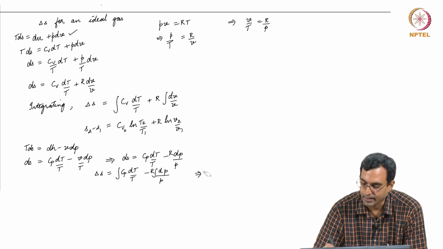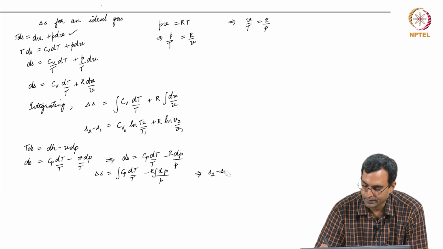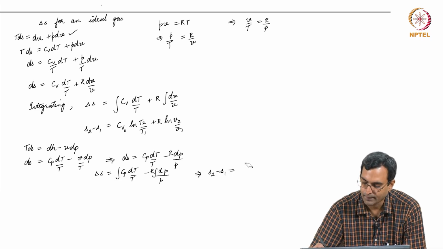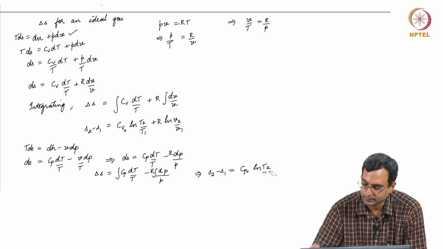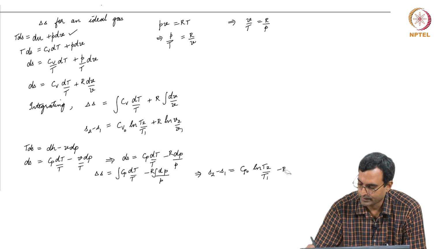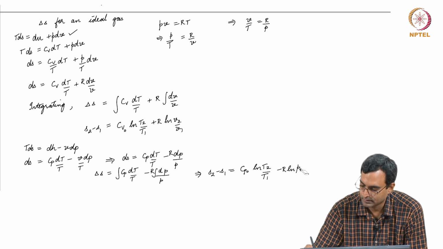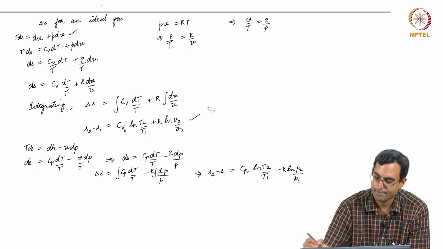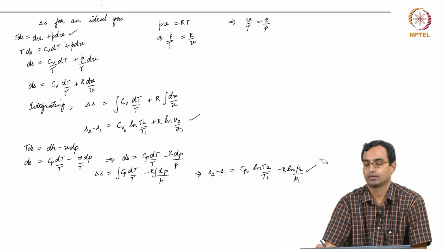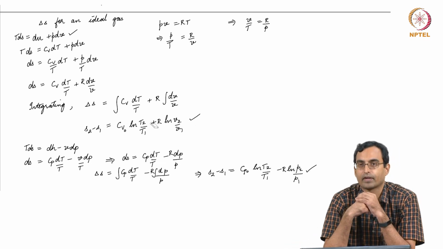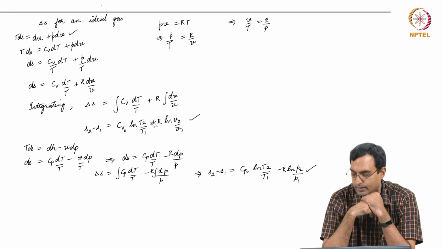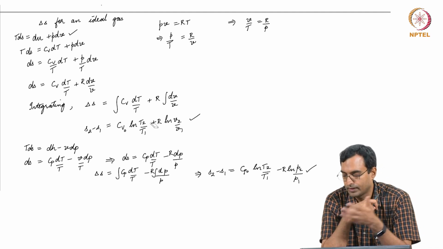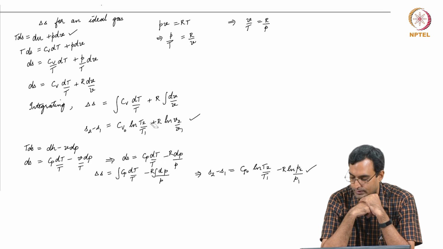So, for that perfect gas where Cp is constant, I have S2 minus S1, which is essentially delta S, is some Cp naught times ln T2 by T1 minus R times ln P2 by P1, both of which are expressions I can use to find out the change in entropy for an ideal gas undergoing a process, and both these values should be the same for the same process.